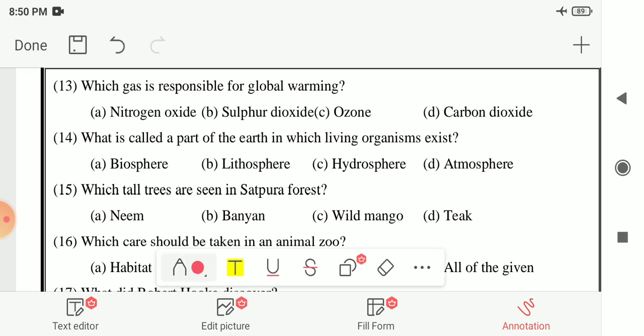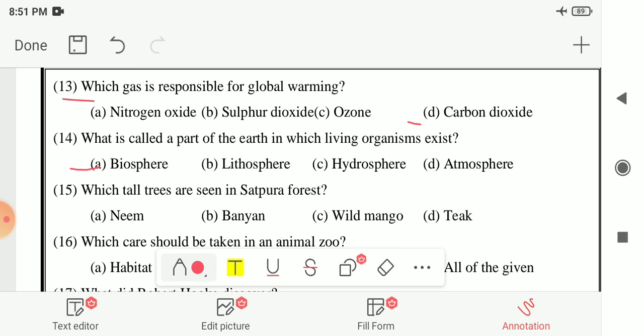Next 13th number, which gas is responsible for global warming? The options are nitrogen oxide, sulfur dioxide, ozone or carbon dioxide. So here your answer is option D, that is carbon dioxide is responsible for the global warming. Next 14th number, what is called a part of the earth in which living organisms exist? The options are biosphere, lithosphere, hydrosphere or atmosphere. So here your answer is option A, that is biosphere. It is the part of the earth in which the living organisms exist.